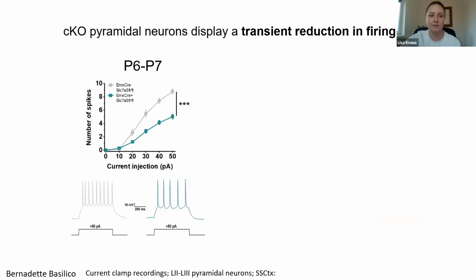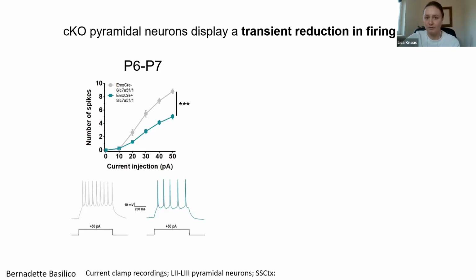And so we decided to do some electrophysiology. This was done by a postdoc in our lab, Bernadette. She used current clamp recordings in layer 2-3 pyramidal neurons in acute slices exactly during this time window where we see the increased apoptosis. And indeed, what we find is that these pyramidal neurons in the mutant mice show a significant reduction in their firing rate.